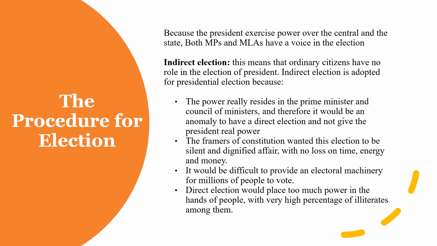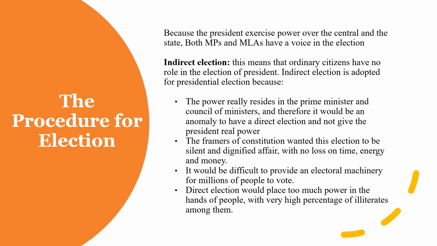Now, indirect election is preferred because of the following reasons. The power really resides in the Prime Minister and the Council of Ministers. Therefore, it would be an anomaly. Anomaly means something which is out of place, out of tune, to have a direct election and not give the president real power.